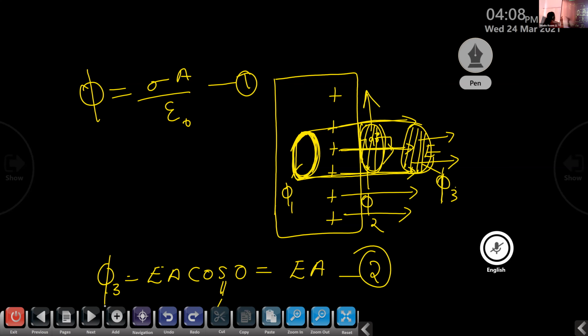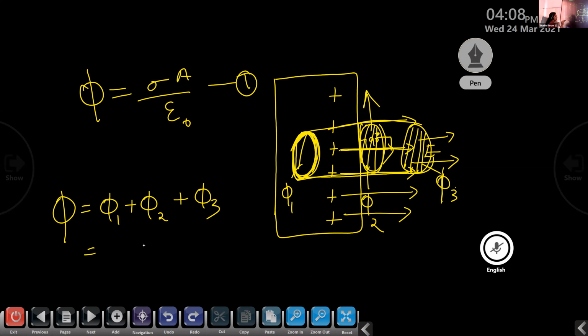That is, the total phi becomes equal to phi 1 plus phi 2 plus phi 3. What about this end face? The phi 1 is equal to 0. And for the curved face, here also the phi 2 is equal to 0. And for the third face, the phi 3 is equal to EA. So here the total electric flux phi is equal to EA. This is our equation number 2.